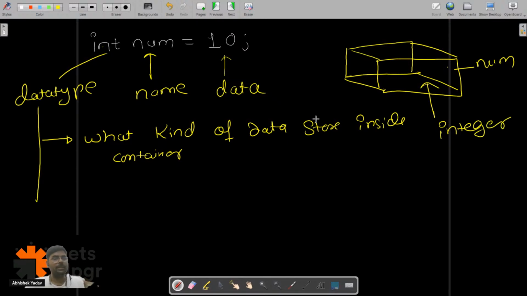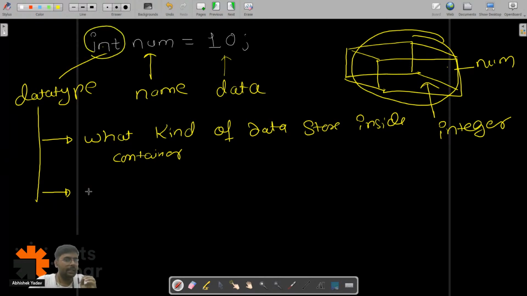This is the first information that we are telling. After that, we have to give the size of the box also. We are creating a box to hold integer data, so the integer here also tells us the size of the container.